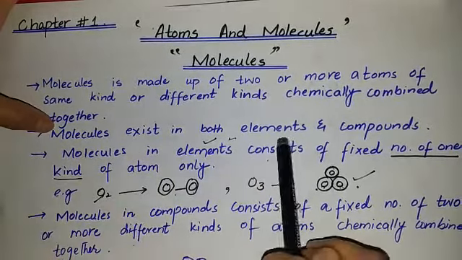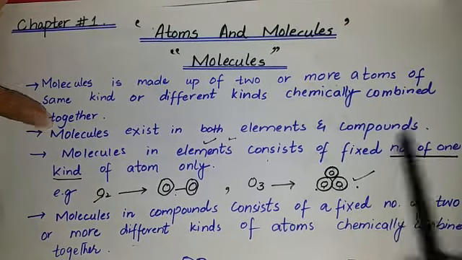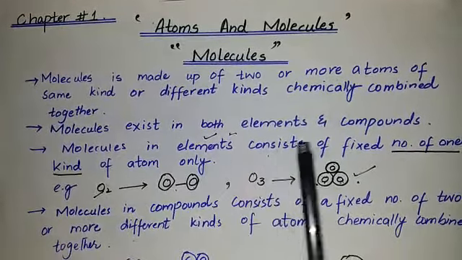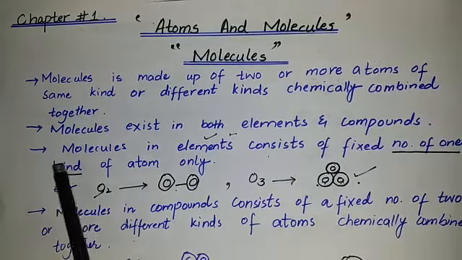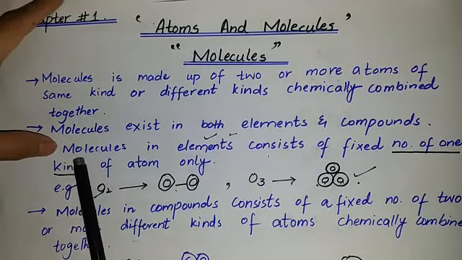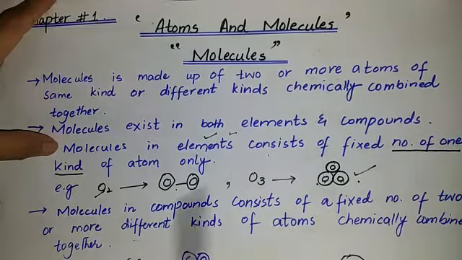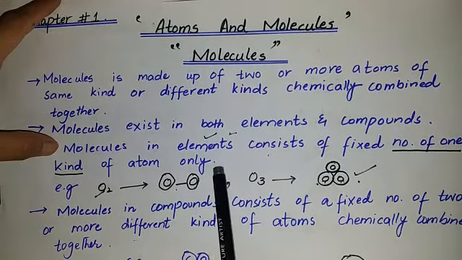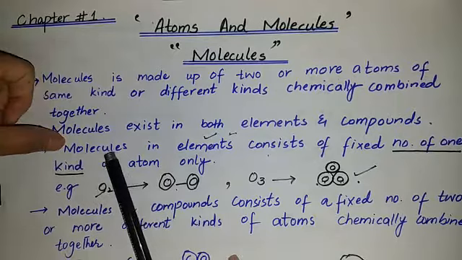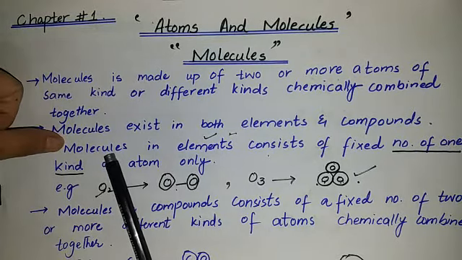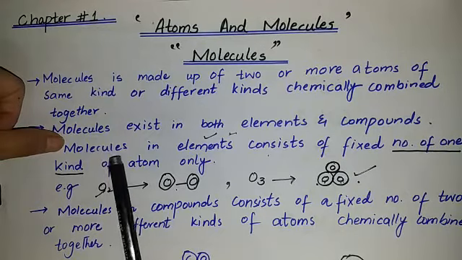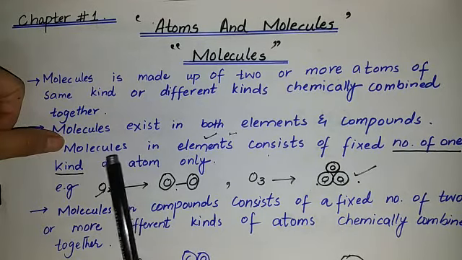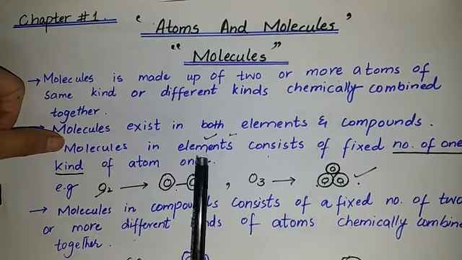A molecule exists in both element and compound form. Students, the difference between element and compound is that in an element, molecules consist of a fixed number of one kind of atom only. Students, a molecule is composed of two, three or more atoms. If all the atoms are of the same kind, of one kind, then that molecule will be an element.